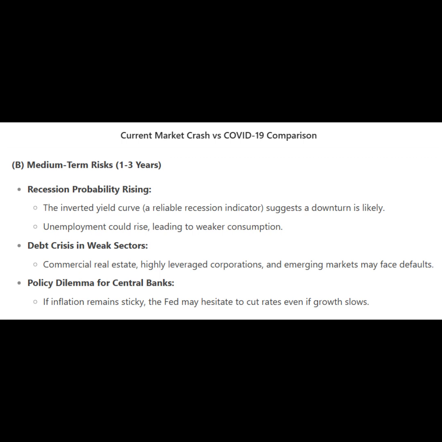Debt crisis in weak sectors. Commercial real estate, highly leveraged corporations, and emerging markets may face defaults. Policy dilemma for central banks. If inflation remains sticky, the Fed may hesitate to cut rates even if growth slows.